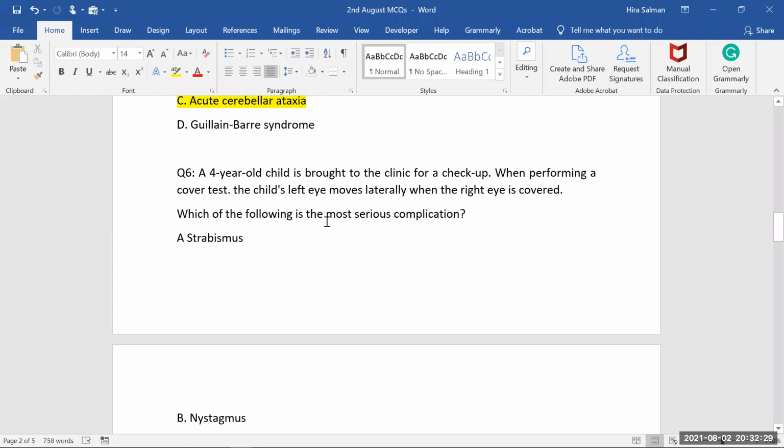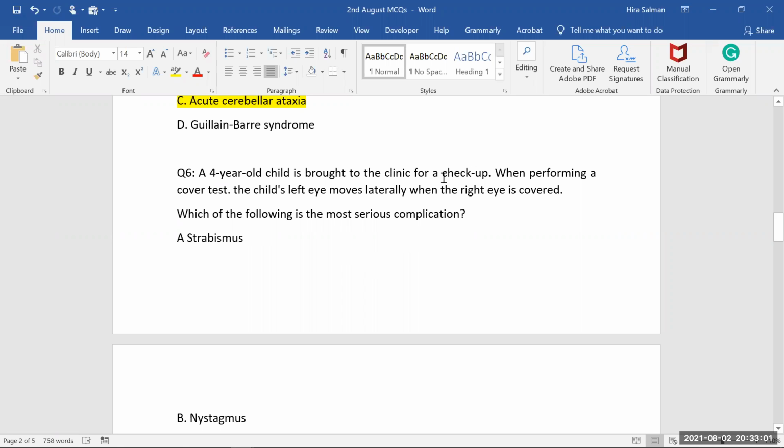Now the question is asking which of the following is the most serious complication. Whenever you are solving MCQs, you have to read twice or thrice to see what exactly the examiner wants to ask you. Whether he is asking you to make a diagnosis, or he is asking you to imagine a diagnosis and think about the complication of that diagnosis. Here, the question is not asking what the diagnosis is. It asks which of the following is the most serious complication.